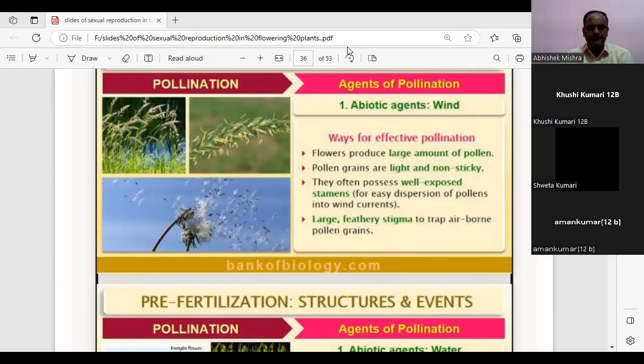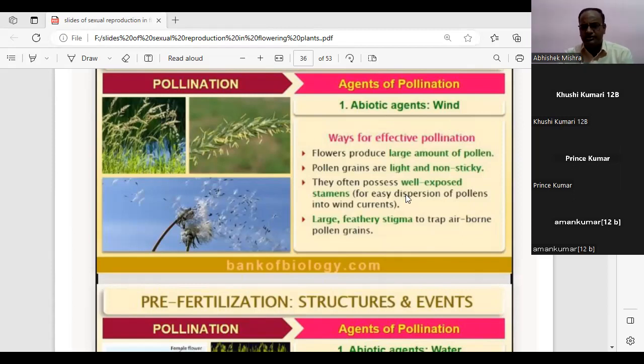Okay, Prince. Prince, unmute yourself. Prince, what can be the advantage if the pollen grains are non-sticky? They can be easily moved from one place to another. Yes, definitely. When it is non-sticky, that is the main criterion for wind pollination, easily movable. They should be light, so that if it is heavy, it will not be able to transfer to a wider distance. And they often possess well exposed stamens.